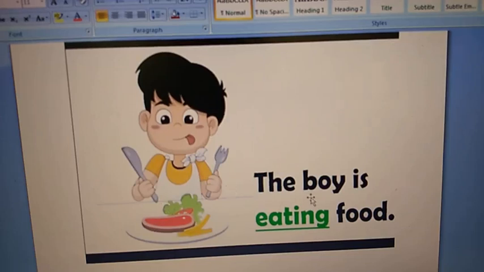Now let's see the words that tell us what. Let's see the first example. The boy is eating food. Now, what is the boy doing here? The boy is eating food. Eating is the action performed by this boy. I have highlighted it with green, you can see here with green color. Why? Because this action is done by the boy. The action is that he is eating.